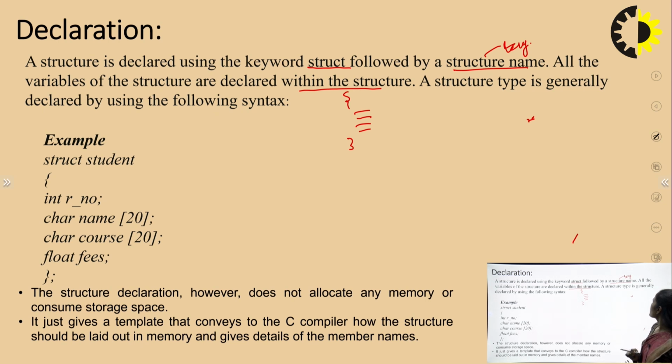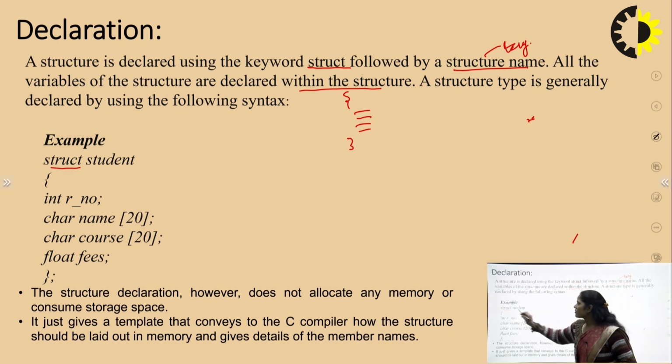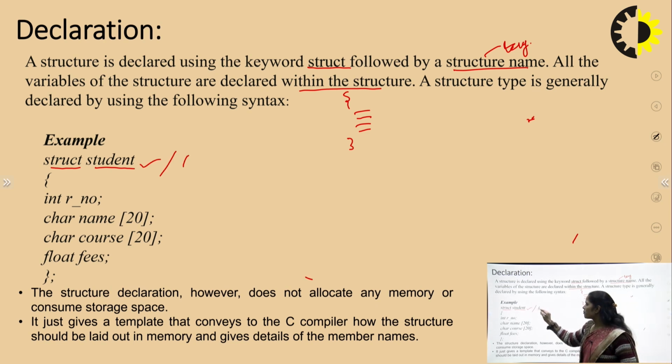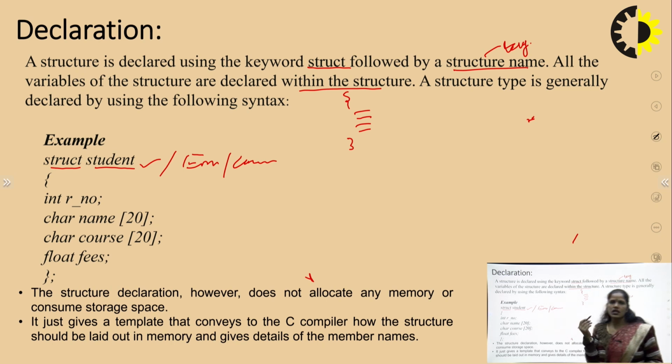A structure type is generally declared using the following syntax. We use the struct keyword and a tag name, and this tag name may be student, employee, or company, anything related to the real world. What are the features of a student?